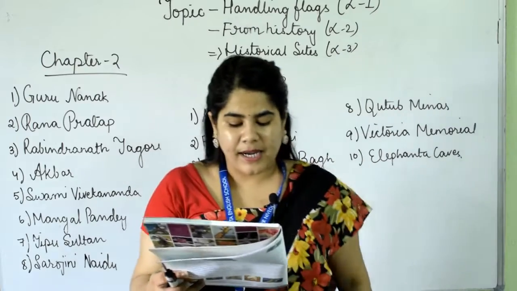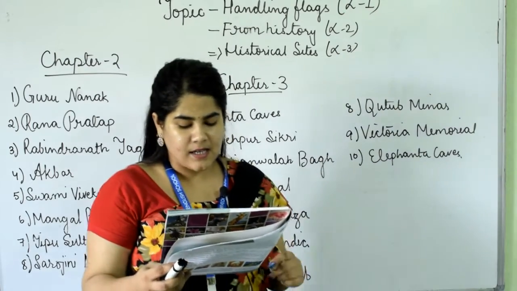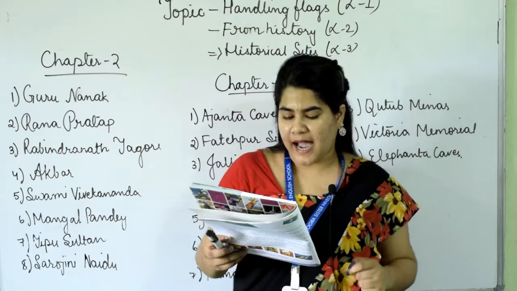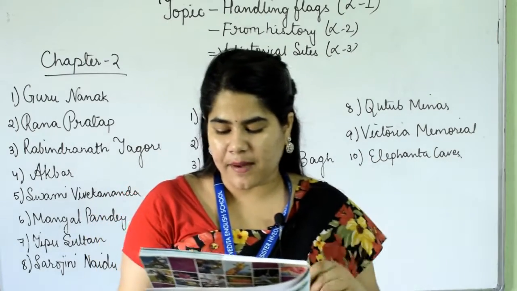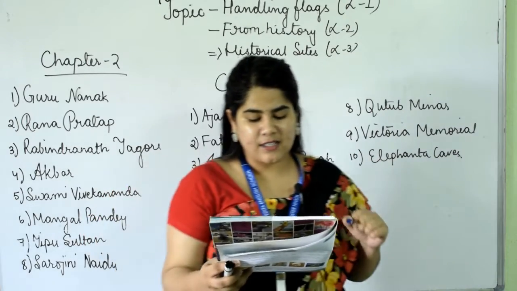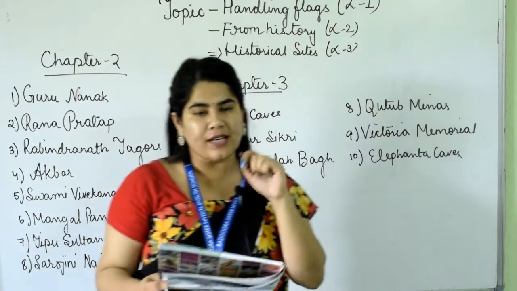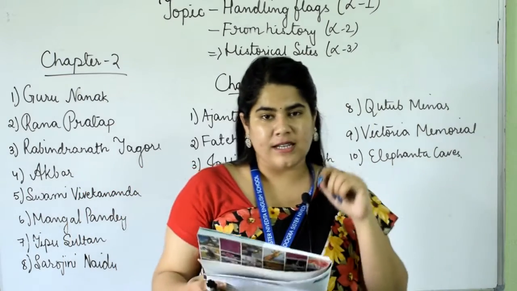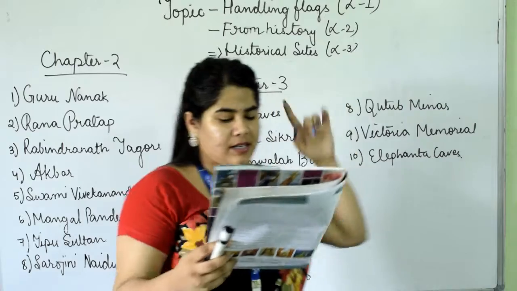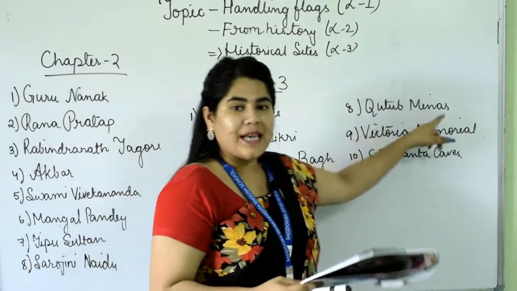Okay. Number 8, situated in Delhi, it is 72.5 meters high. It was built by Qutb-ud-Din Aibak in 1199. It is the tallest historical tower in India. What is it? Qutub Minar.